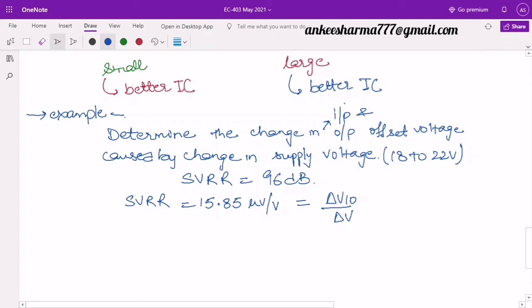Now delta VIO is not given. This is what I have to find. Input offset voltage I have to find. But delta V is given. What is delta V? 18 to 22. It is important here to remember that this 18 to 22 is on both sides. It means if we normally see the voltage, it is plus VCC to minus VEE. And if I take some IC value, it is around plus 10 volt to minus 10 volt. So it implies that there is a variation of 20 volts normally.